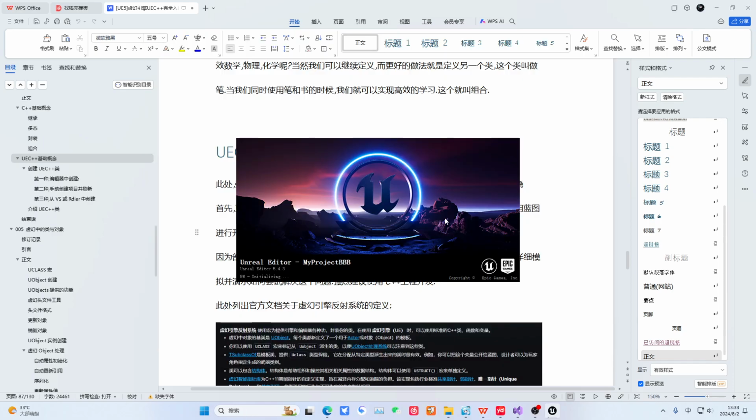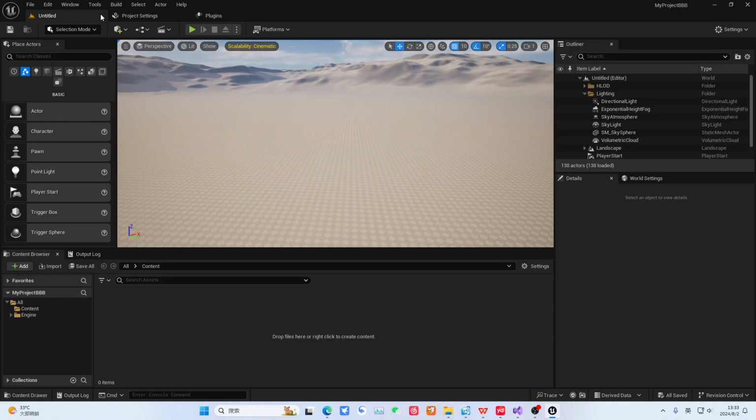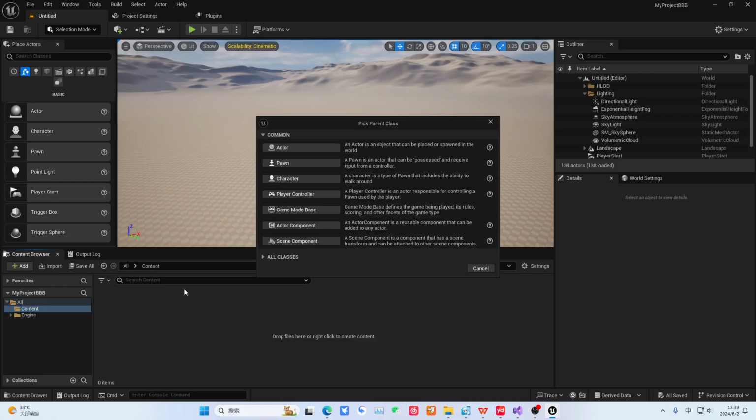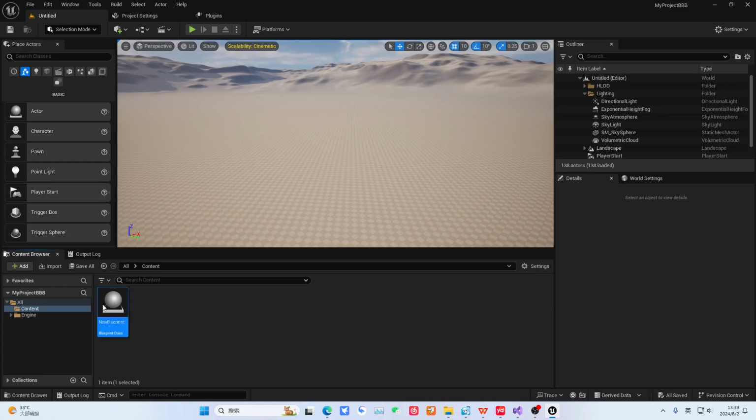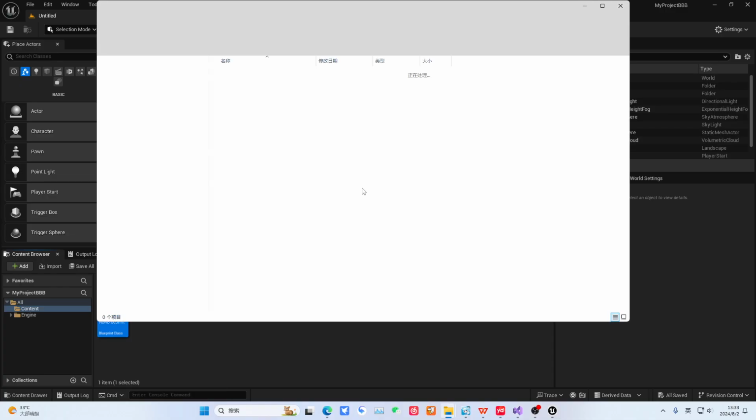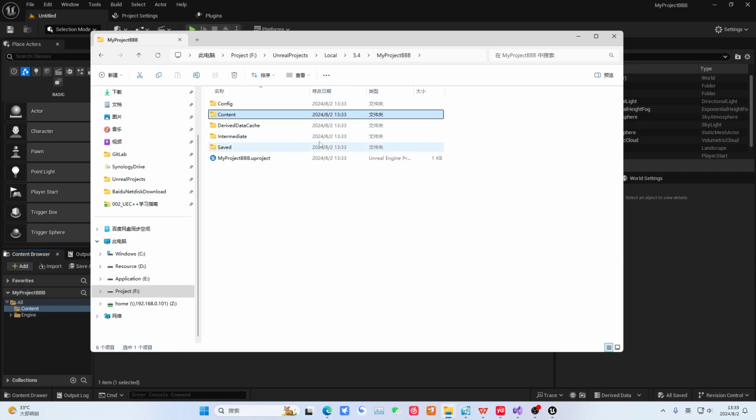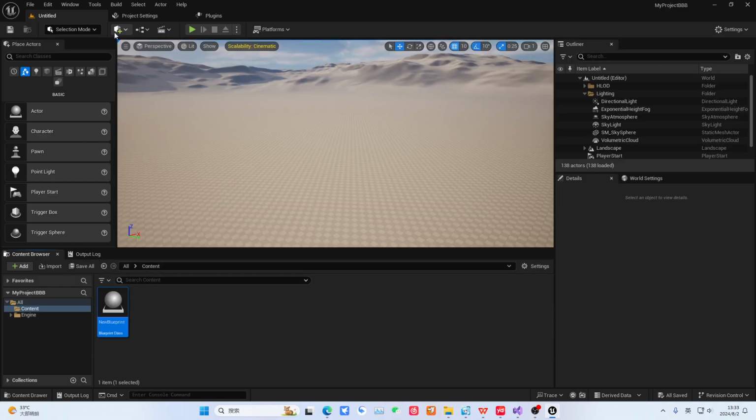This is a blueprint project, right? Then here we open its project structure. Actually, I'll just create a new class here and save it. And you can see this project is a blueprint project. Then we first convert it to C++.